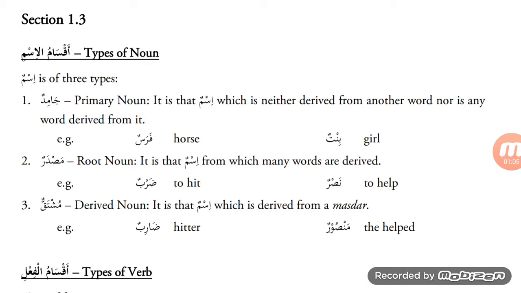Masdar, root noun. Masdar is that ism, that noun from which many words are derived. For example, darbun, this means to hit. Nasrun, to help. So the verb daraba yadribu, daraba fi'l madi, past tense verb, he hit, is derived from the masdar darbun. Nasrun means to help. This is a masdar. Another way to recognize a masdar is that it is the name of an action.